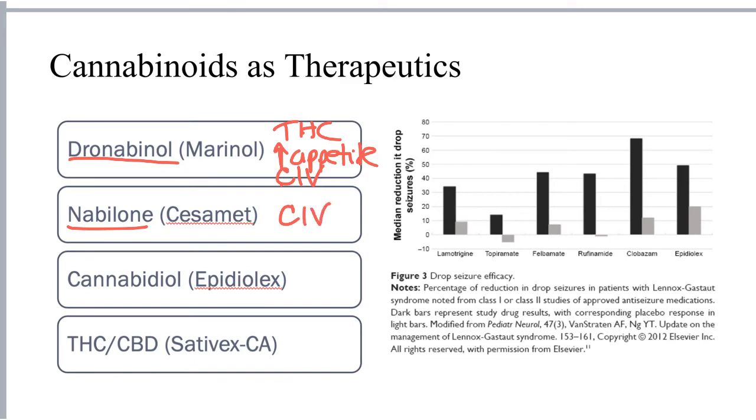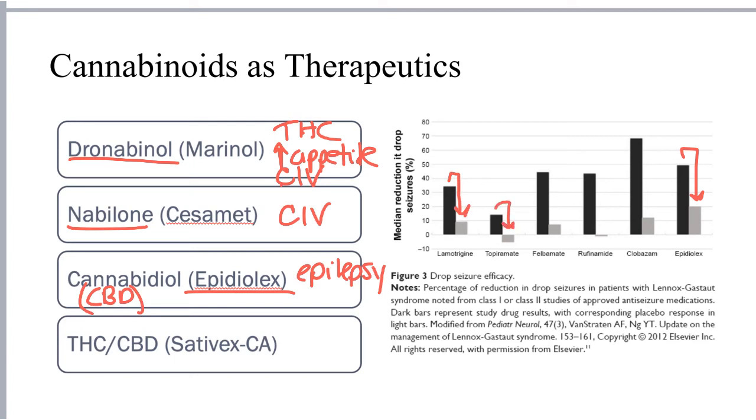Recently, the cannabidiol or CBD therapeutic Epidiolex was approved for seizures associated with two different epilepsy syndromes, Lennox-Gastaut and Dravet syndrome, in children 2 years of age and older. The graph on the right demonstrates the efficacy of Epidiolex compared with other standard epilepsy treatments. As you can see, the effects of Epidiolex in reducing drop seizures, which are also called tonic-clonic seizures, in individuals with these epileptic syndromes is comparable to other standard epilepsy therapies like lamotrigine and topiramate.